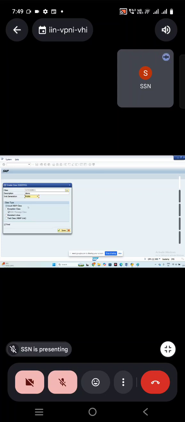Then we have exception class. What is this exception class? So exception class is used to raise messages. In ABAP, we have the message class concept that we are going to discuss after OOALV, where you can keep all the messages, reuse them, and call those messages.